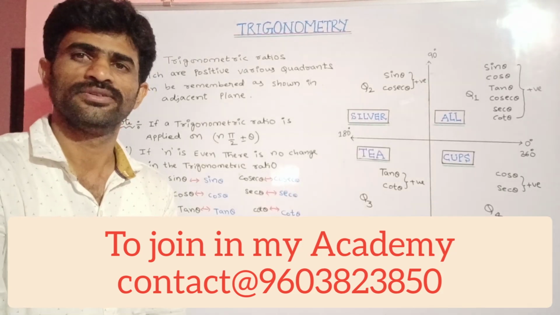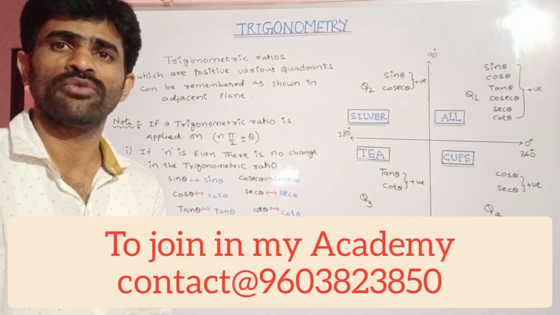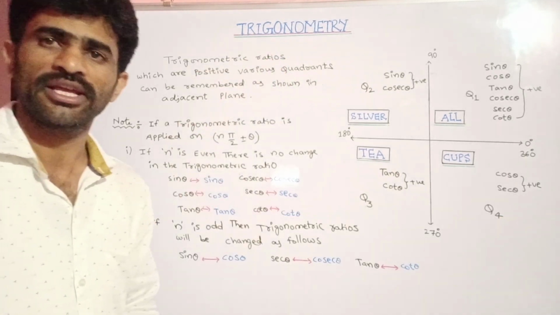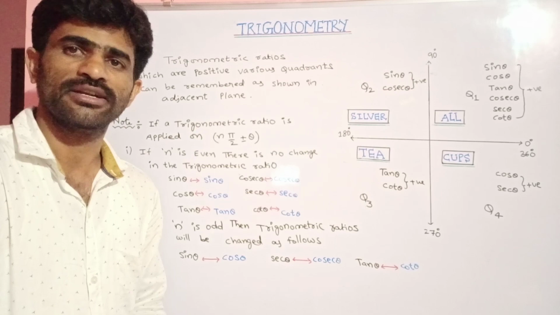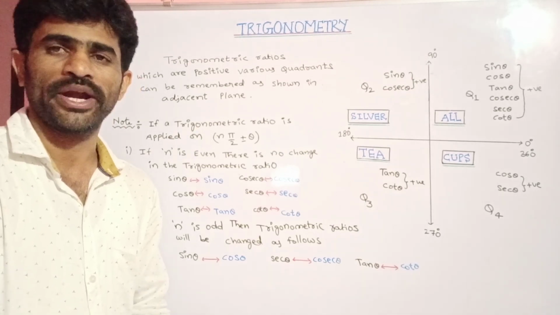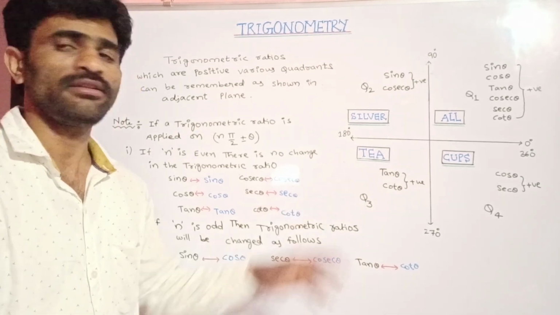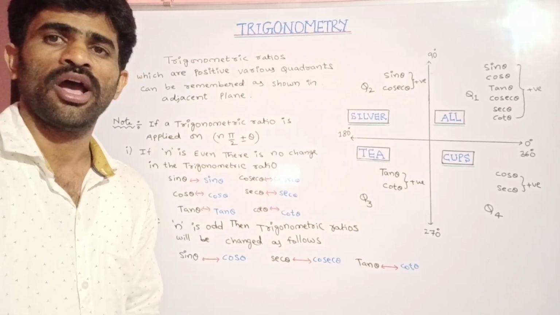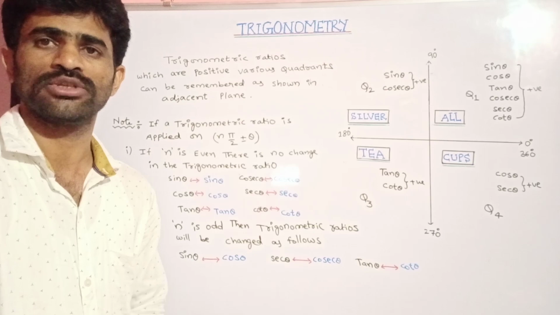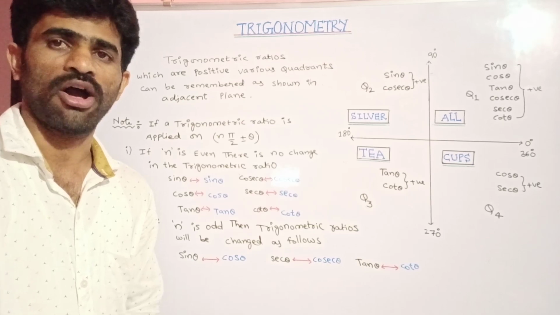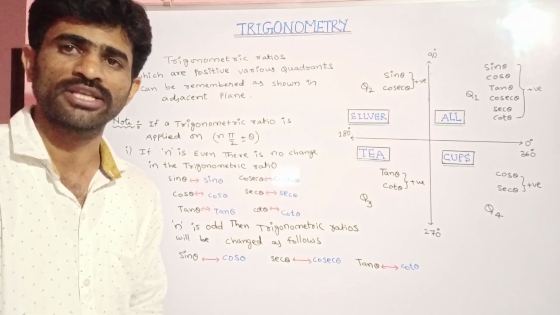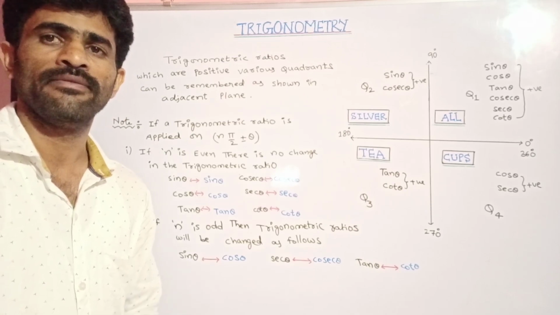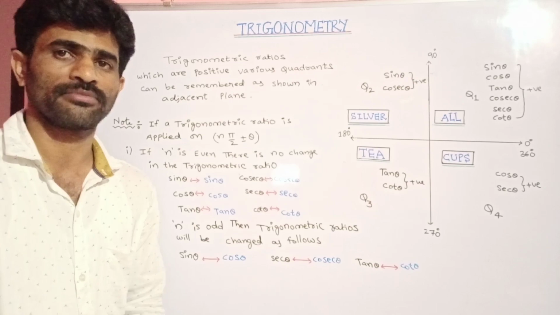Hi everyone. Today I am going to tell you about one more interesting concept in trigonometry, that is how trigonometric ratios will be different in different quadrants. That is, in a plane, 4 quadrants will be there. In all 4 quadrants, how the existence of trigonometric ratios will be. Either are they positive or negative, in which quadrant which ratios are positive, we are going to discuss today.